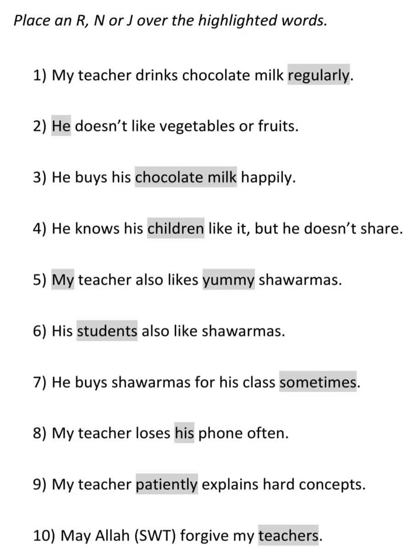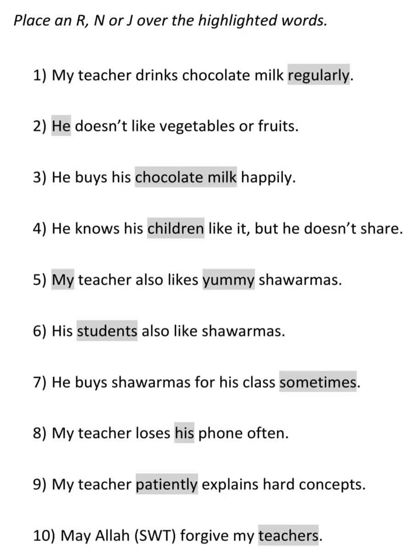Number 6, his students also like shawarmas. Again, like, who likes? Students like. So his students become rafa, like becomes fi'l. His students you can write as students of his. So his is jar after of. And what they like? Shawarmas. So the detail of the act is called nasib. And also, it's a connecting word, that is called harf.